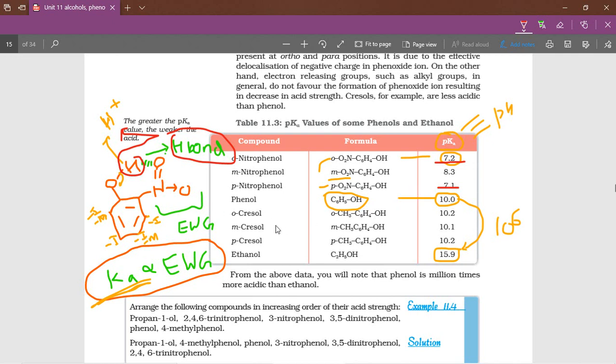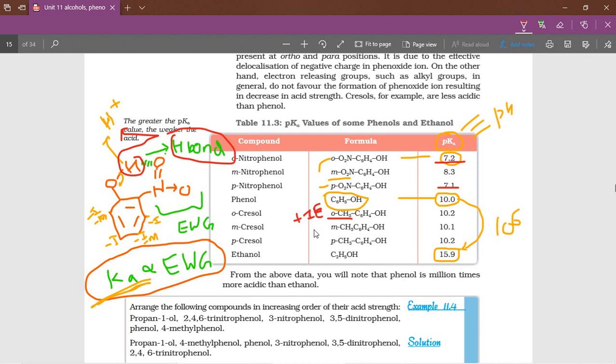Next, orthocresol, methyl group. Whenever Ka is inversely proportional to plus inductive groups, here this methyl is acting as a plus inductive group, as well as a plus mesomeric group.